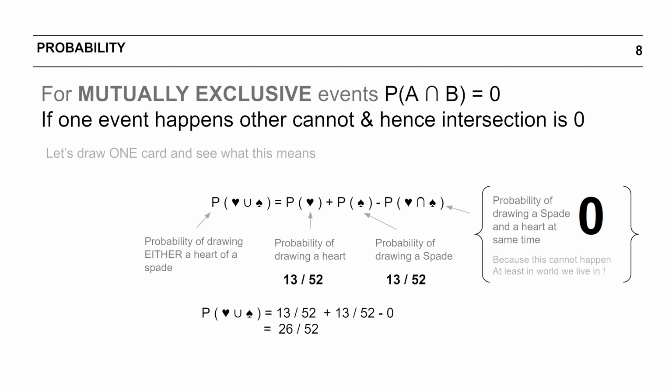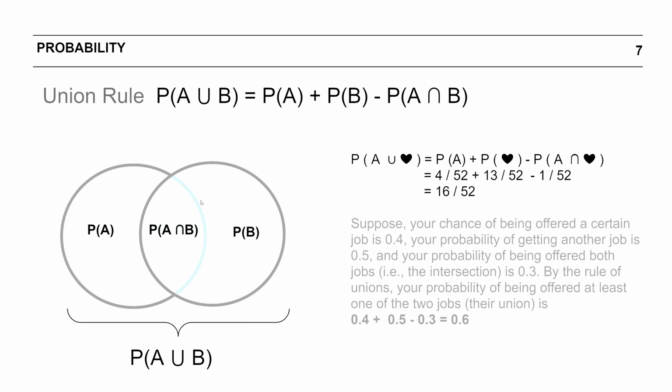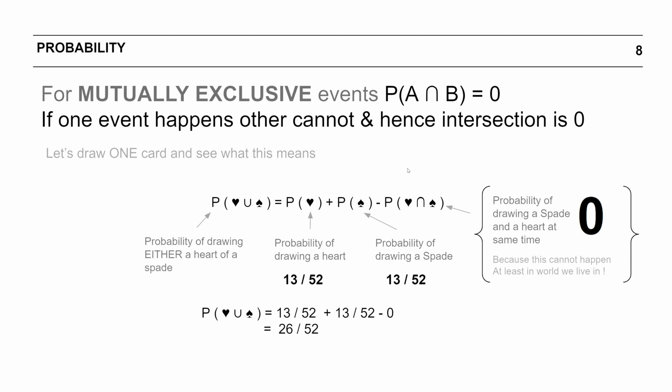Now, for mutually exclusive events, please note that the probability of A intersection B is always 0. By mutually exclusive, we mean that when one event happens, the other cannot happen. That means there is no intersection between these two circles, and hence there is no notion of probability of A intersection B. These two circles are not touching each other.